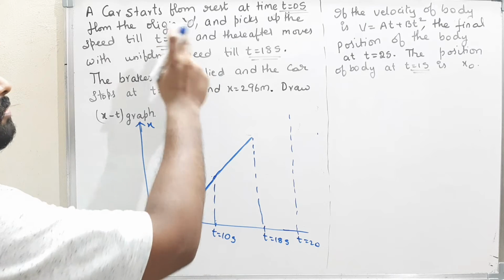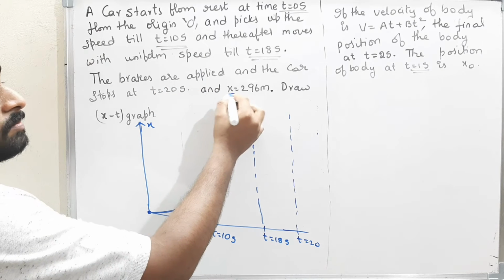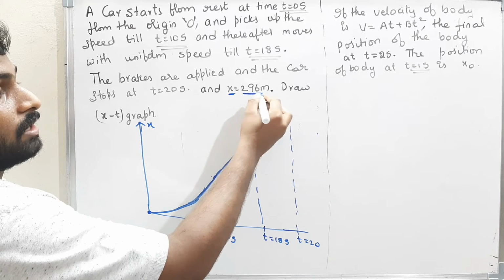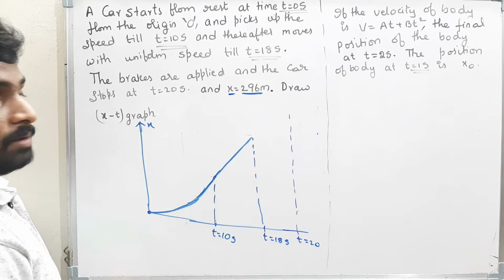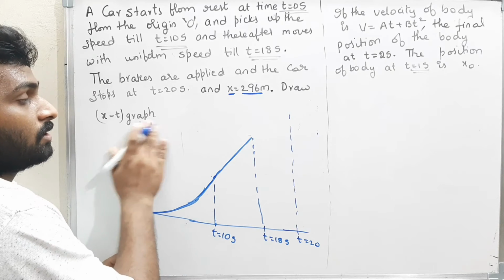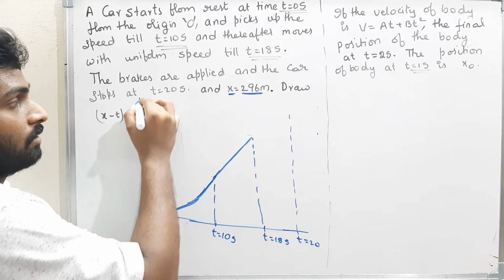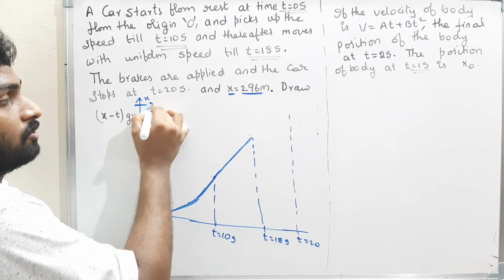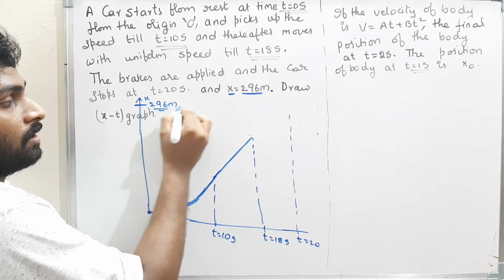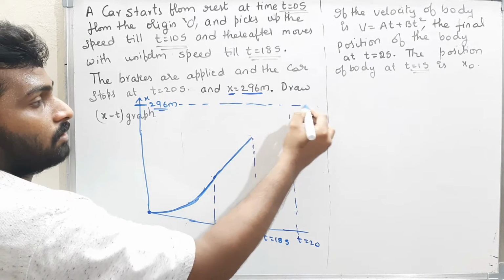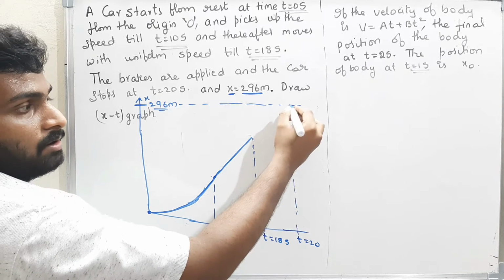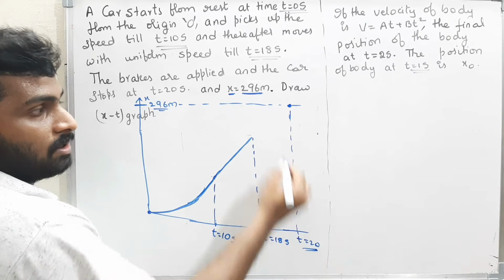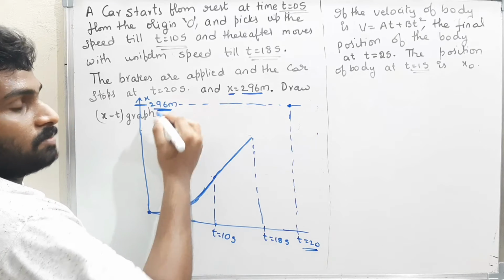And what they gave is x equal to 296. That means the final position of the body is somewhere here. That is 296 meters. That means the final position of the body will be somewhere here. At time t equal to 20 seconds, the position of the body is 296 meters.